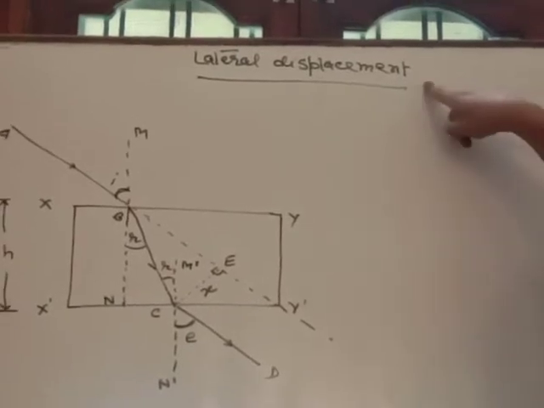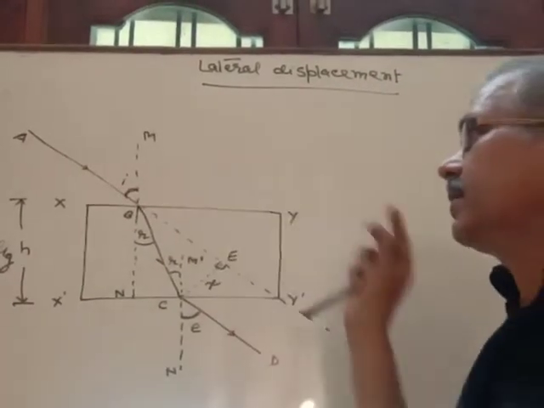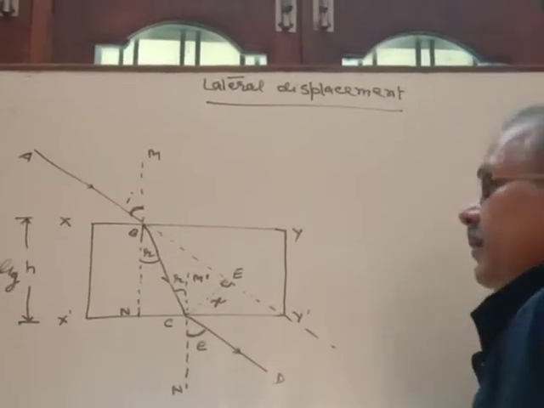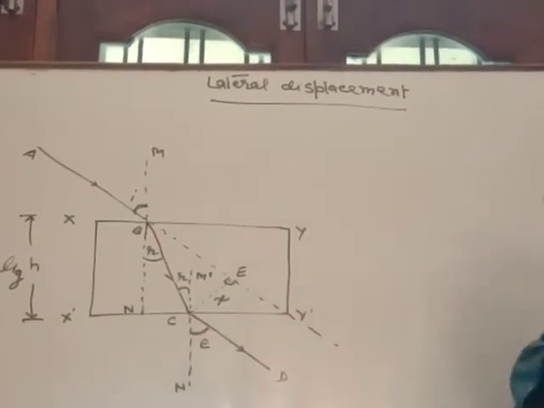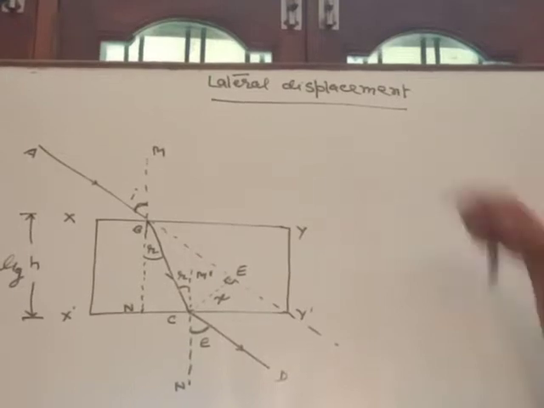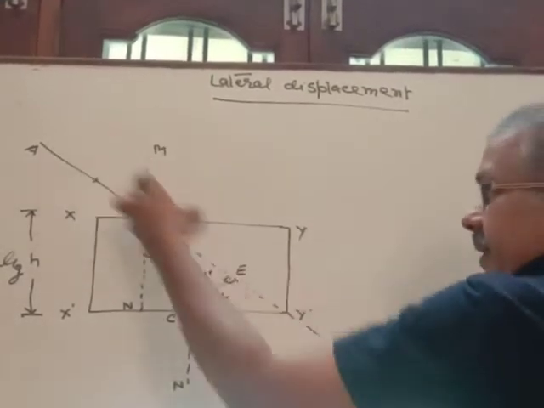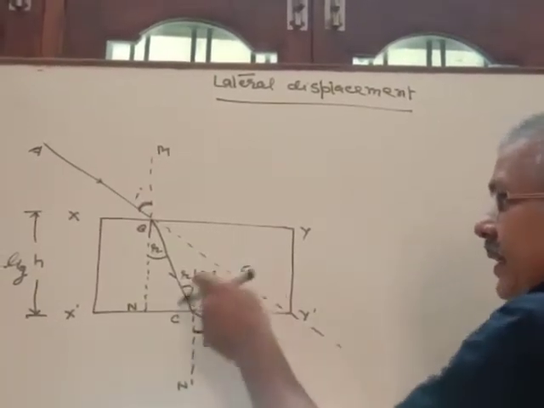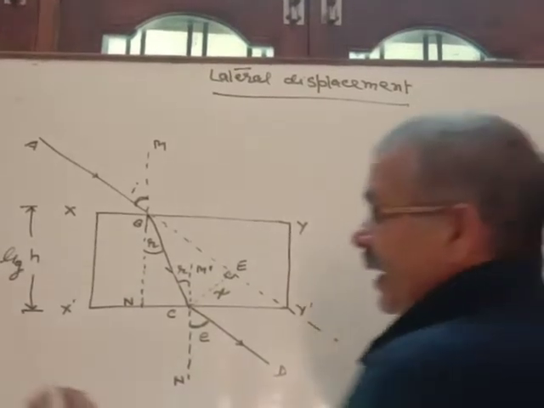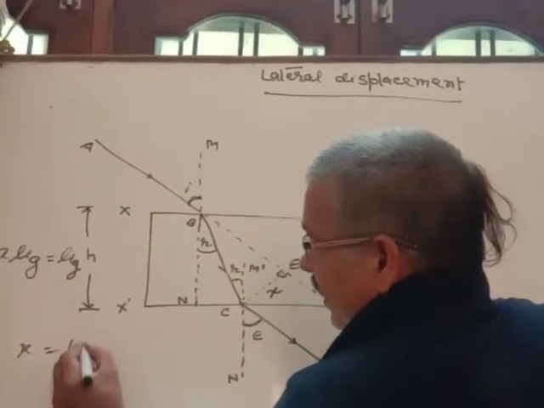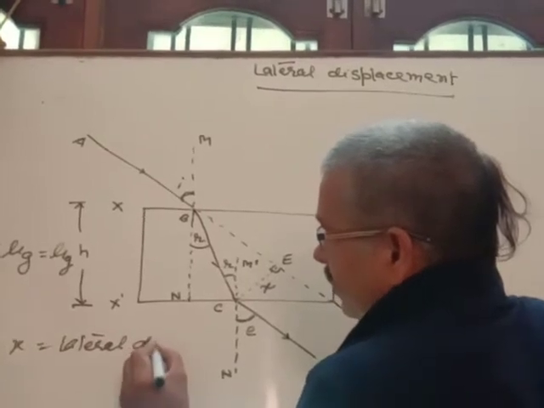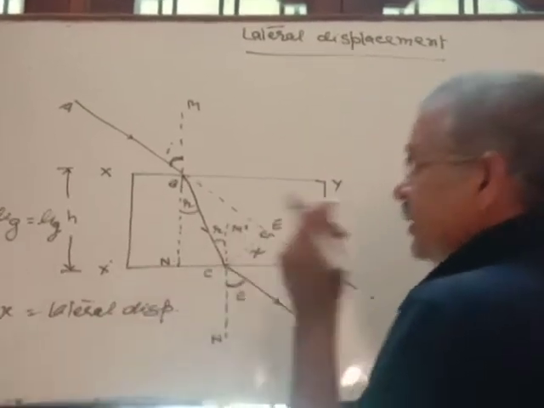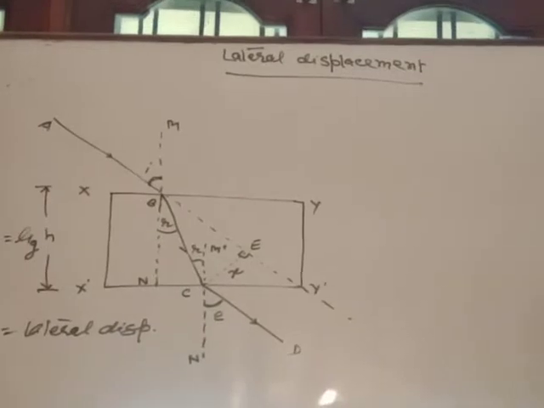The lateral displacement is, when light passes through a glass slab, the perpendicular distance between the incident ray and the emergent ray. Distance between the incident ray and the emergent ray is called lateral displacement. Here x is the lateral displacement. So let's see on what factors it depends.